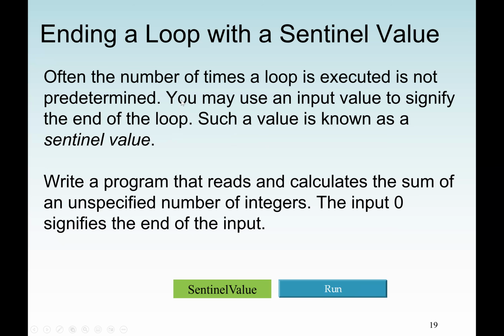If I know the previous example, I know the student is going to answer 5 questions, well, I know the loop I have to execute 5 times. Or I want to find the sum of numbers from 0 to 100, then the loop has to execute 101 times. But when you don't know how many times the loop will execute, this is when we use a Sentinel value.